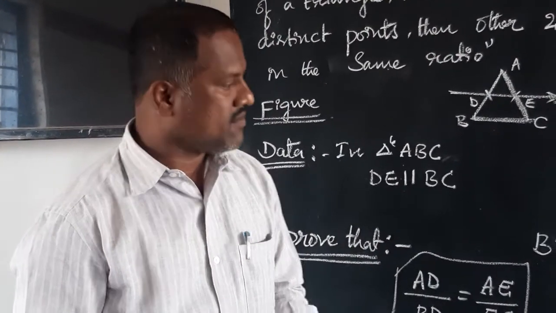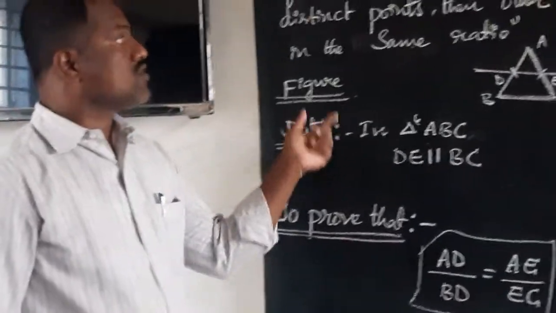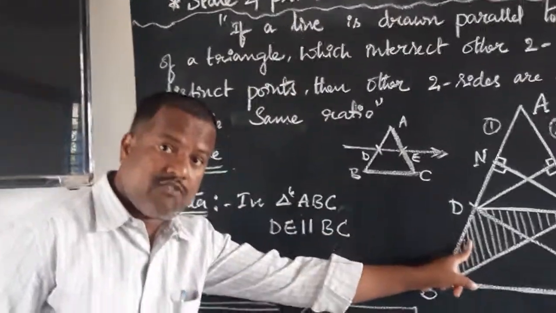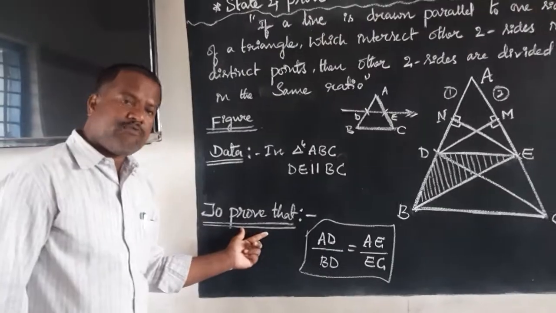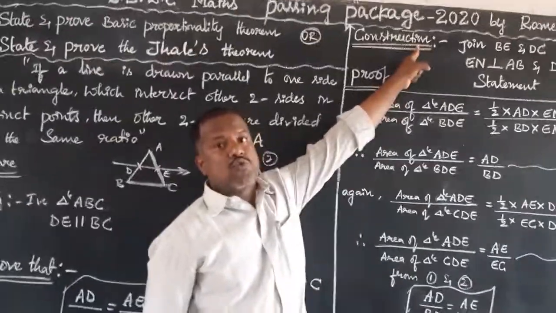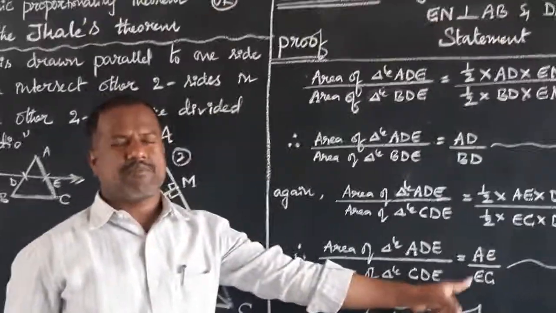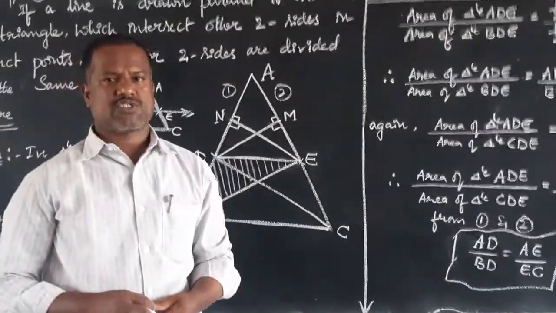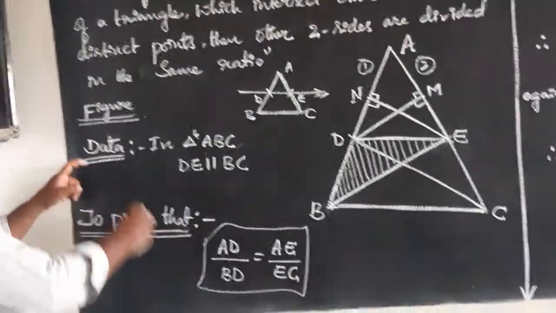Okay, students? Now, the second step is data. Statement carries half mark, figure carries half mark, data carries half mark, to prove that carries half mark. Again, construction carries half mark. 2 marks over. The remaining is 2 marks. So maybe this theorem carries 5 marks in our annual exam, students.